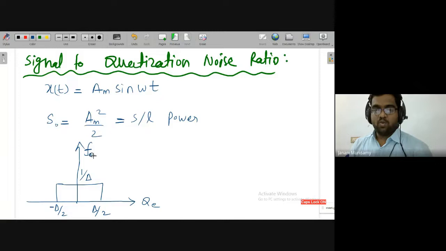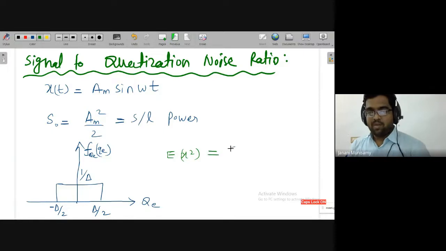So f of QE, the PDF. The quantization noise nature I have given in terms of the probability density function. Then I have to find out the power of this distribution. To calculate the power, I will be using the formula E of x square, but here instead of x square I have QE, the quantization error square.